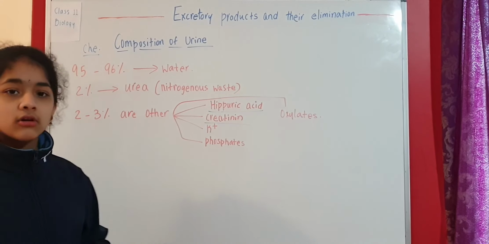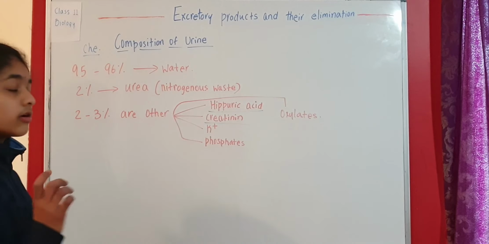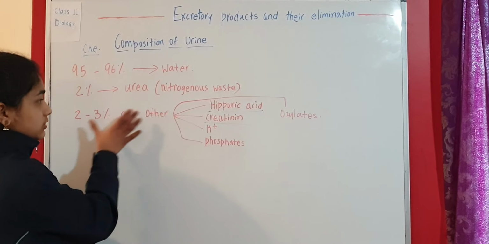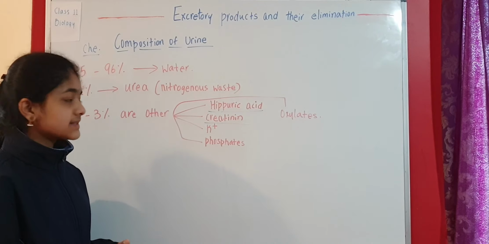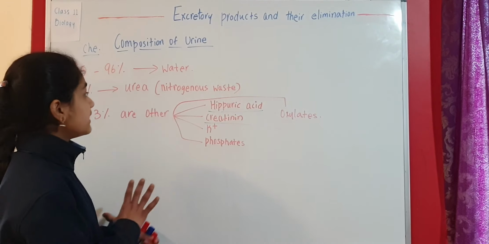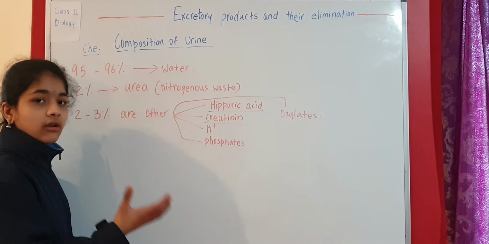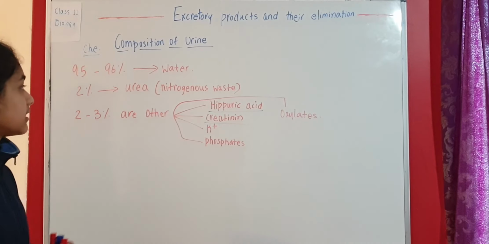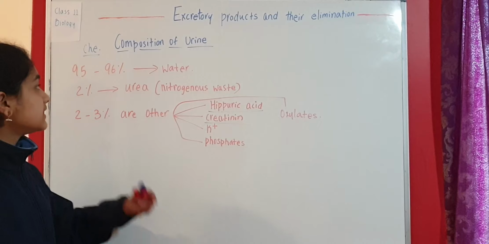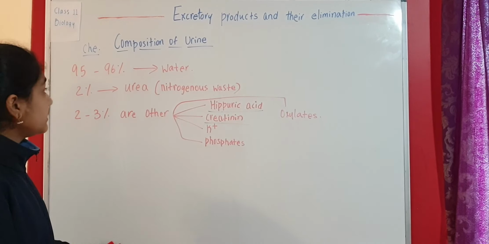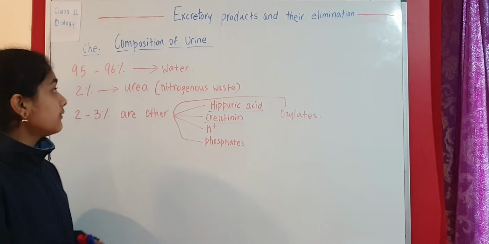So humans are called ureotelic organisms because they excrete a lot of urea. Humans also excrete some other nitrogenous wastes. They also excrete uric acid. But there is a lot of urea which is excreted. So 2% is urea, that means it's a lot. That's why humans are called ureotelic. And also, apart from all these nitrogenous wastes, there is a lot of water, that is 95% to 96% of urine is water.